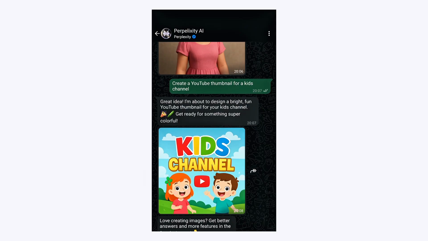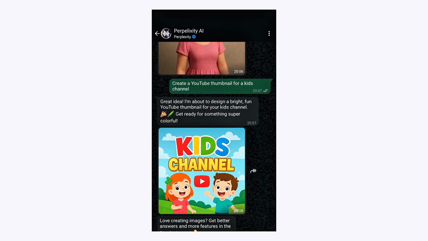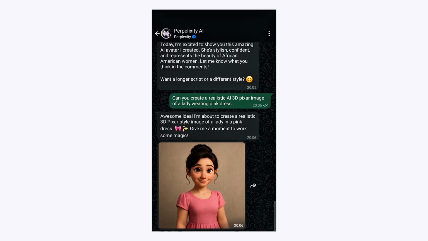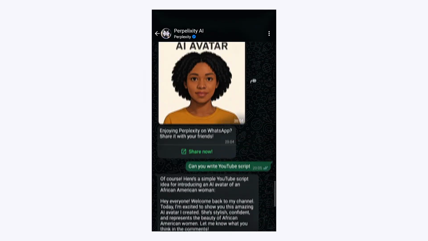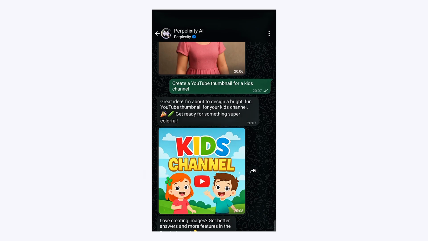So if you want to create any image, and if you want to create anything at all, any kind of image, just come to Perplexity AI on WhatsApp and do it. It's very, very quick. You don't need to stress yourself so much again. And then you can see the amazing images I have created. You create and you save. That's all. And then you can use it anywhere.